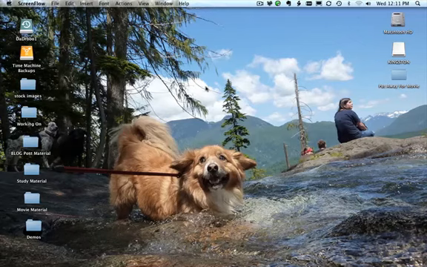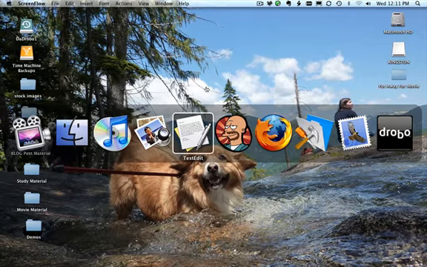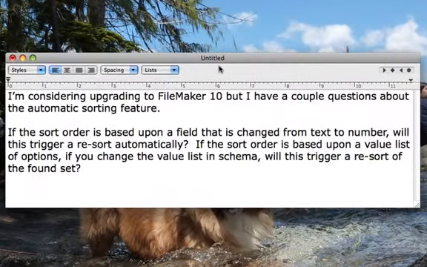This is Dwayne, and in this movie I'm going to address a question that a reader had sent to me, and I think it's better suited to a response via a video than a written presentation. Let's take a look. The question is, I'm considering upgrading to FileMaker 10, but I have a couple questions about the automatic sorting feature. If the sort order is based upon a field that is changed from text to number, will this trigger a resort automatically?